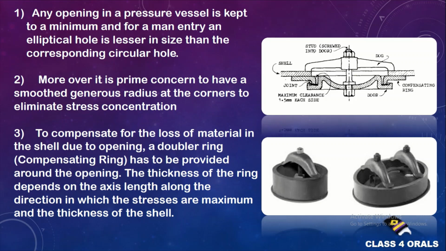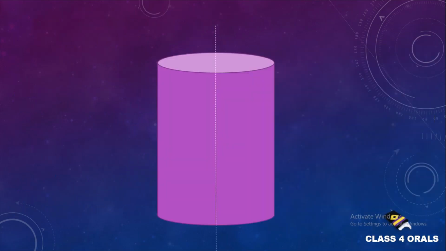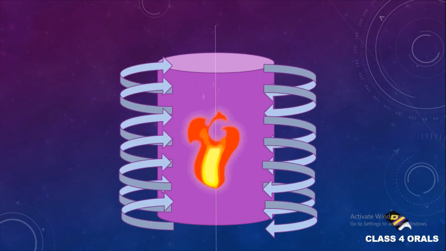Now we will discuss how the stresses are distributed on the shell of the boiler. For example, this is our boiler and in the center the line is the center line. Suppose the boiler is under combustion. As we all are aware, it will generate stresses circumferentially, which are called hoop stresses or circumferential stresses.